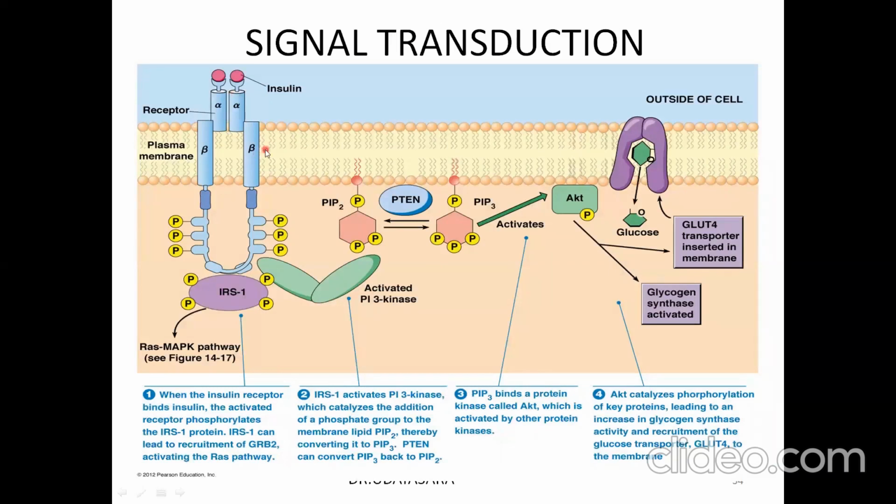It also causes signal transduction of the molecule. After the binding of insulin to its alpha subunit, it causes intrinsic tyrosine kinase activity, phosphorylation of the tyrosine residues. This causes phosphorylation of the IRS1 substances, which in turn leads to the phosphorylation of the serine threonine kinases and produces the cellular responses.